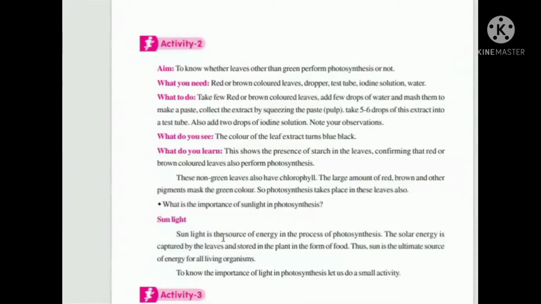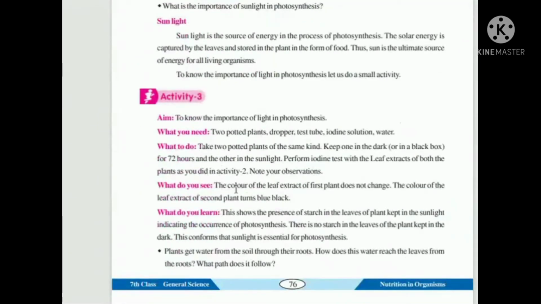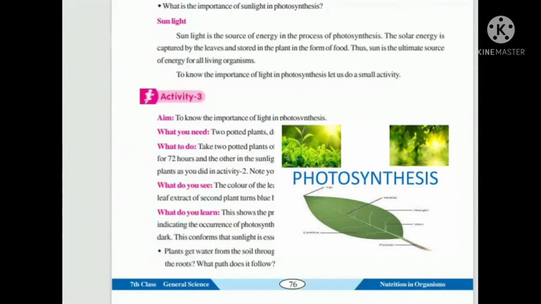Why? Because it is also doing photosynthesis in the presence of sunlight. So this is the process of photosynthesis. Photosynthesis means taking sunlight, carbon dioxide and water from outside, using chlorophyll from the plant, and making carbohydrates.